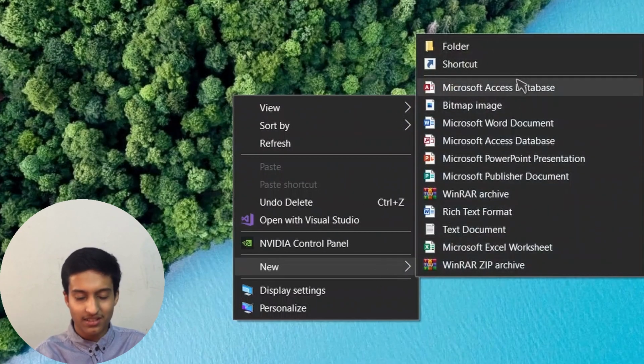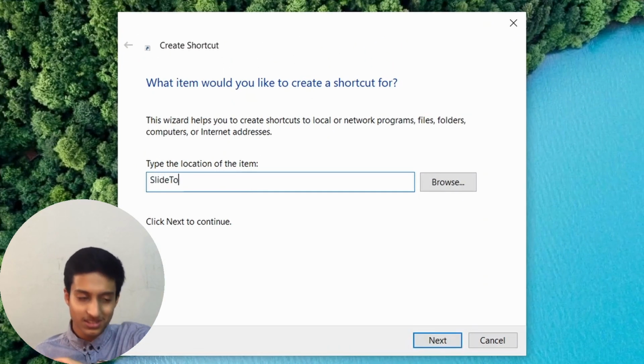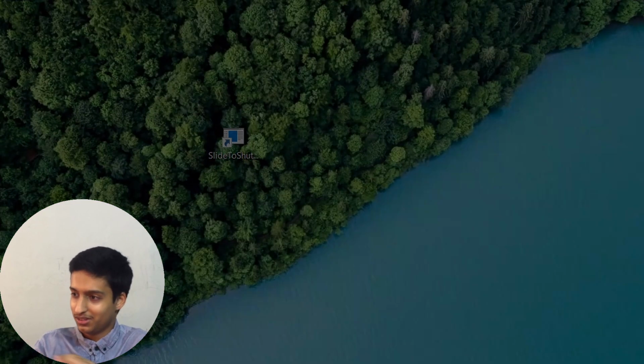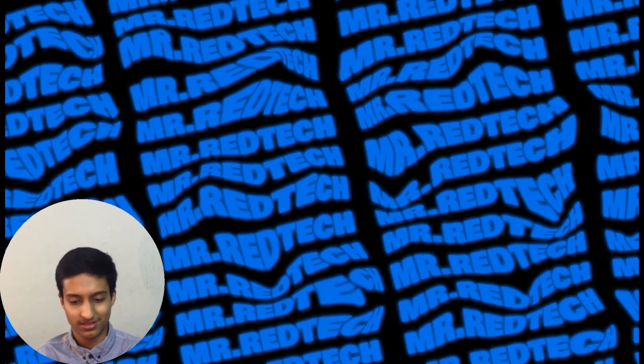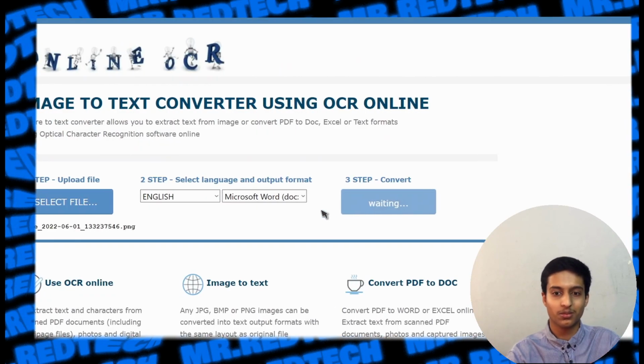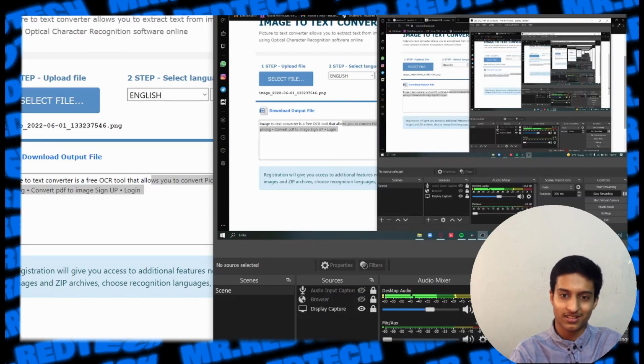Then we have slide to shut down on Windows. This is a built-in feature on Windows, and you slide down to shut down your PC. Then we have image to text converter, which does a pretty great job. I mean, look at it. Okay, this thing converts your image to text if it contains text.